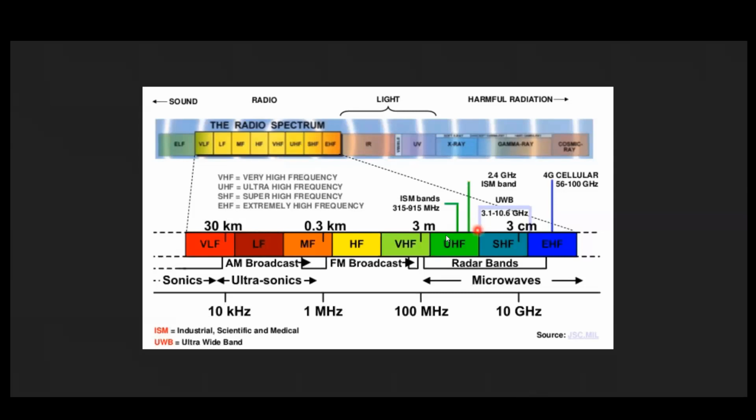Okay, we'll come back. You can see here the frequency: 10 hertz to 1 megahertz we have AM broadcast, and 1 megahertz to 100 megahertz we have FM broadcast. And you can see this green color indication, it is the ISM band. In this range, one ISM band is there. Another ISM band, that is the 2.4 gigahertz ISM band. One more ISM band.